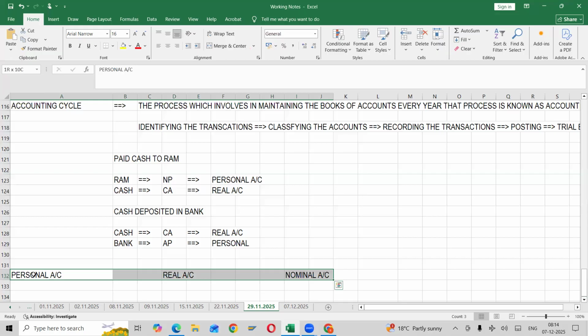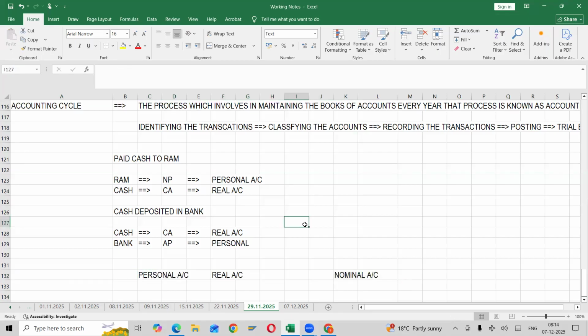Let me share this. Personal account, real account, and nominal account. Account is in which format? It's always in T format. So for every account, the left hand side is known as the debit side, which is abbreviated as DR, and the right side is the credit side, abbreviated as CR.